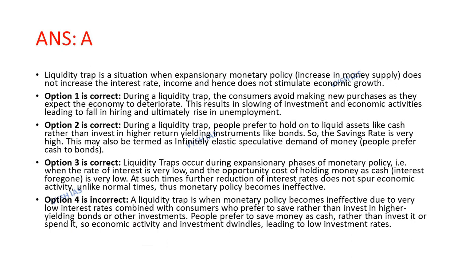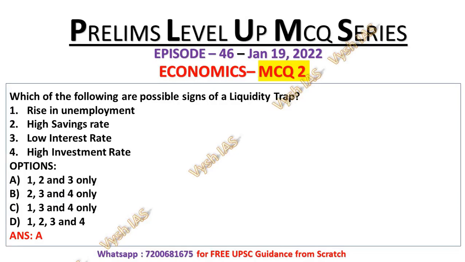Now statement number 4, which is incorrect. A liquidity trap is when monetary policy becomes ineffective due to very low interest rate combined with consumers who prefer to save rather than invest in higher yielding bonds or other investments. People prefer to save money as cash rather than invest it or spend it. So economic activity and investment dwindle, leading to a low investment rate. That's why statement number 4 is incorrect, because here high investment rate is given, whereas low investment rate would be the correct statement.